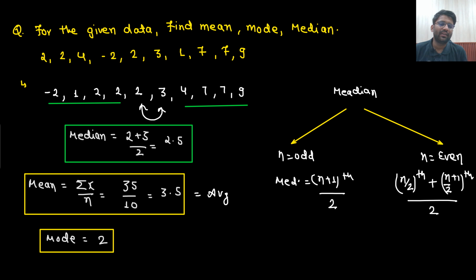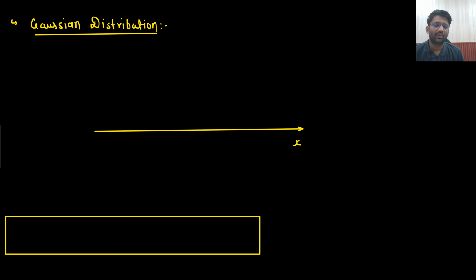And if n is even, then what would be the scenario? Let's say there are 10 terms. You would check the 5th and 6th term, because 10 by 2 is 5 and 10 by 2 plus 1 is 6. So you will find the average of the 5th and 6th term. Understandable? All good? All fine?